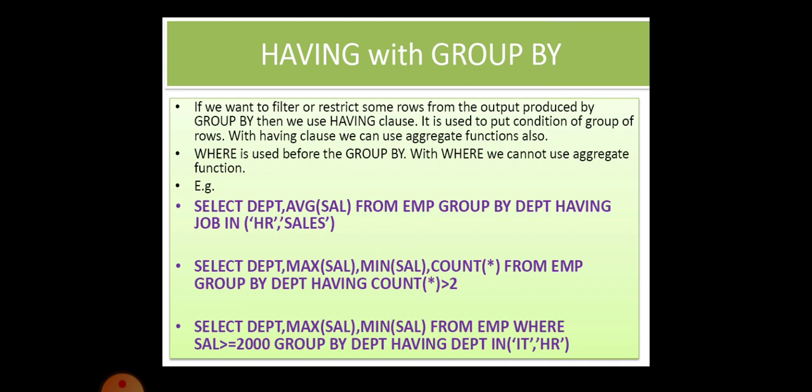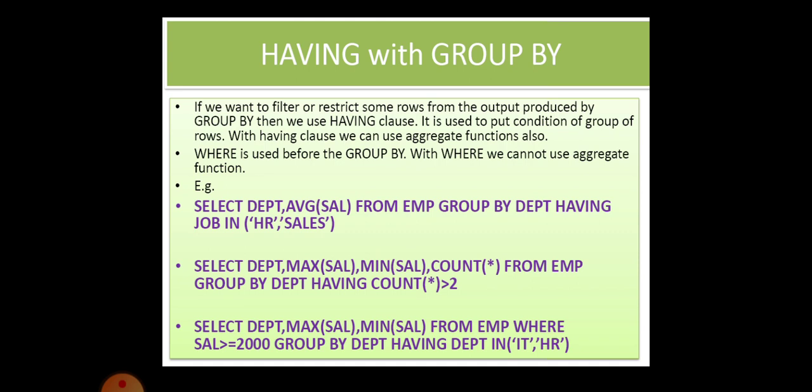Look at the next example. Select department, max of salary, min of salary, count star from employee, group by department, having count greater than 2. So, as we said earlier, the compiler goes to the table at first, then it groups by department, then it counts the number of records in each group, that is HR, sales, purchase, accounts. In HR, how many records are present? In sales, how many records are present? So that is why we have given having count.